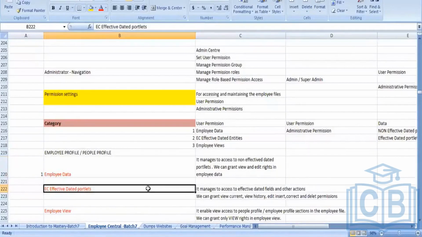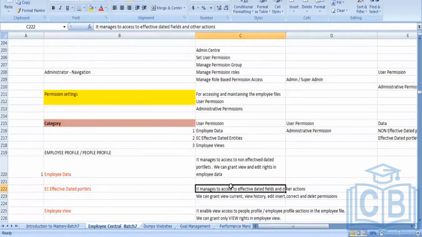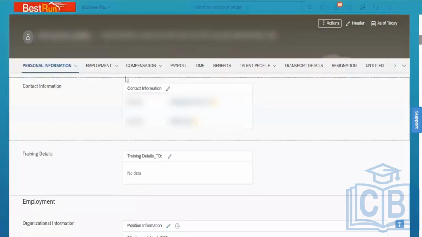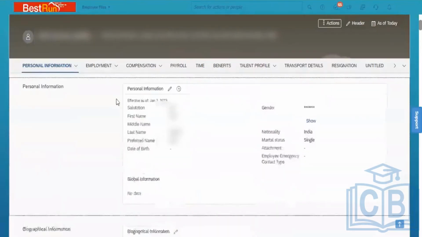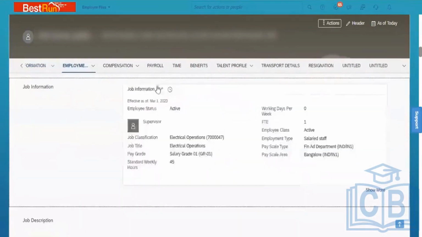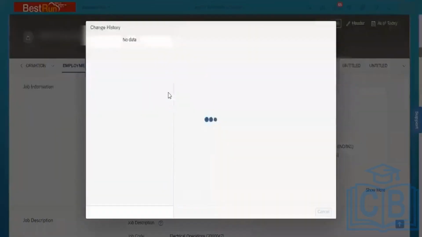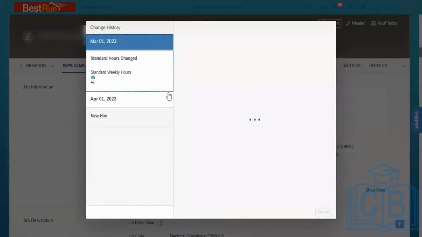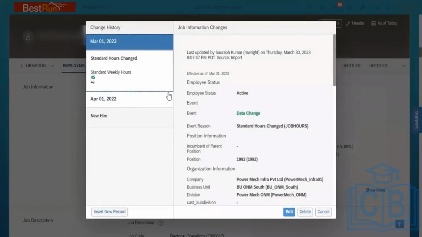Effective dated means you can maintain the history, right? It manages access to the effective dated fields and the actions. It maintains the effective dated fields. When you go into the system, into personal information, this is effective dated. When you go into job information, this is also effective dated. When you click here, you can see the history being created, correct.